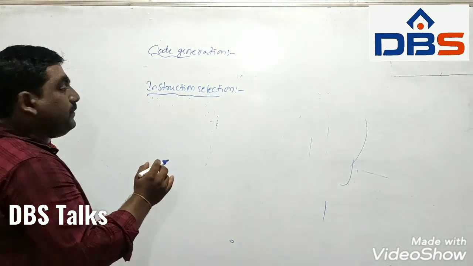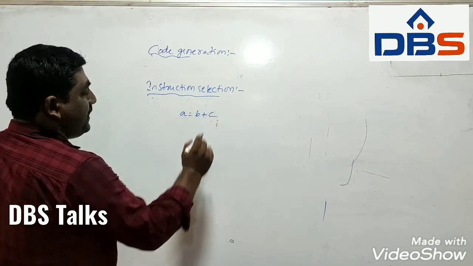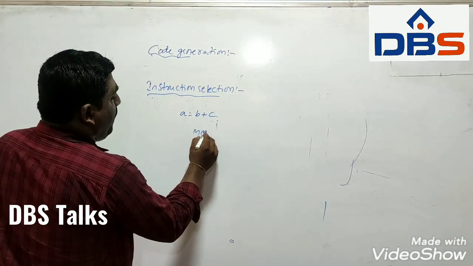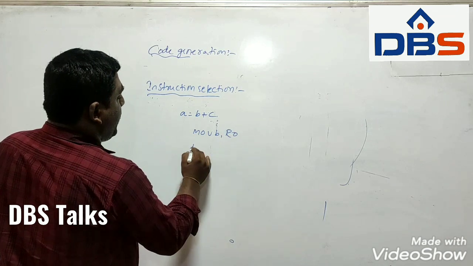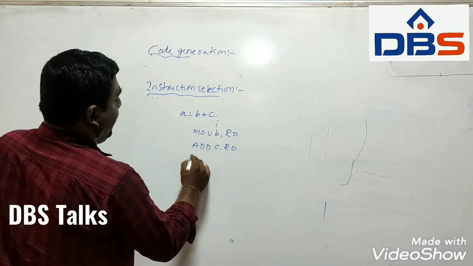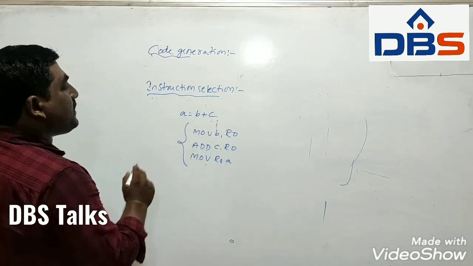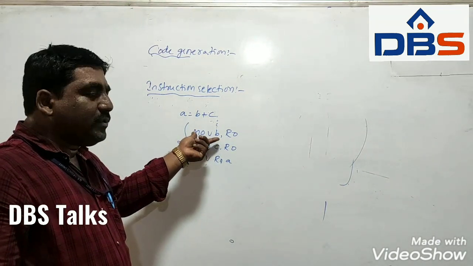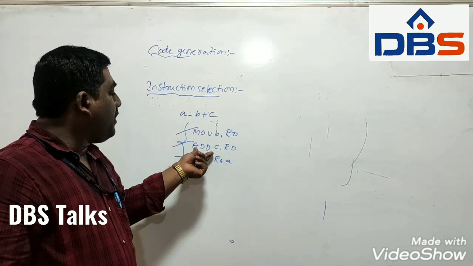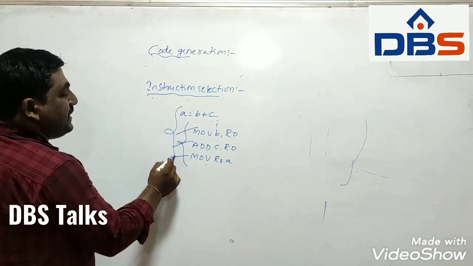Take an example, A equal to B plus C. First we move B to R0, then we add C to R0, and then we move R0 to A. Which instruction to select is what we discuss here. So the instructions are MOV B, R0; ADD C, R0; MOV R0, A. This is instruction selection.